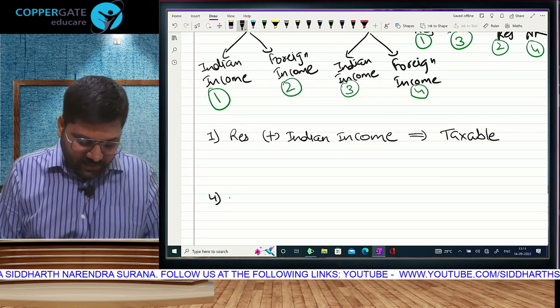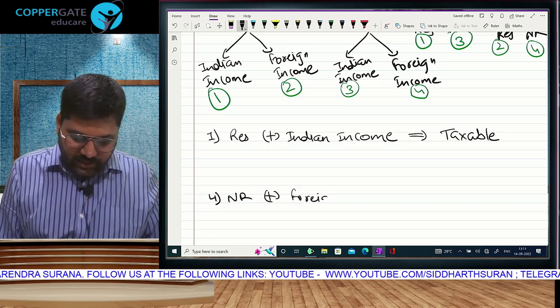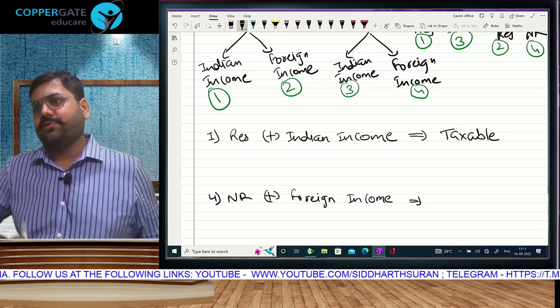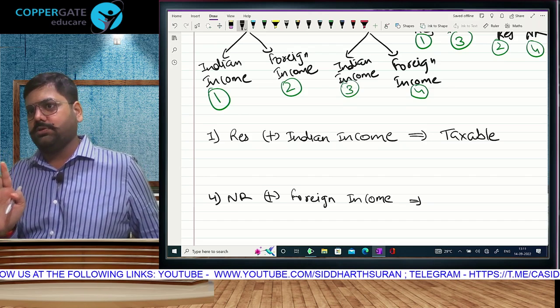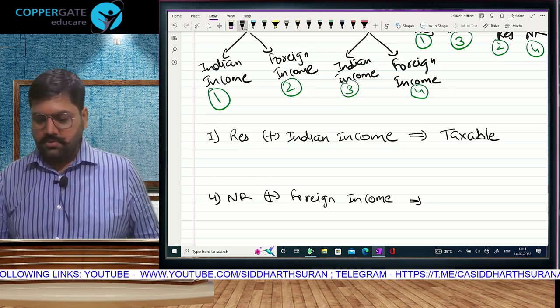Once again, very easy. A non-resident having foreign income. One thing everyone is clear, whether you take the combo from the right side of the chart or left side of the chart, effectively there are only 4 combos. A 3-year-old kid will answer this also.